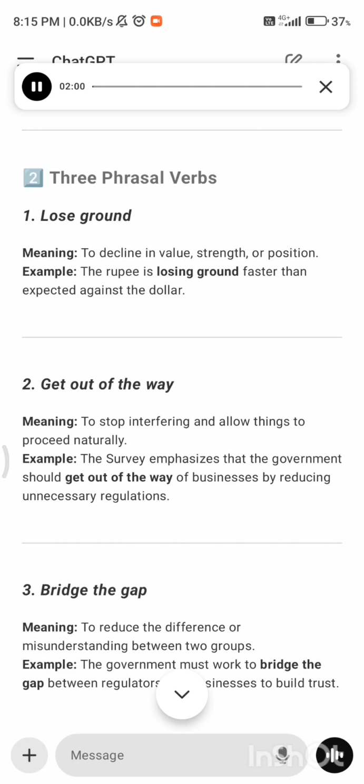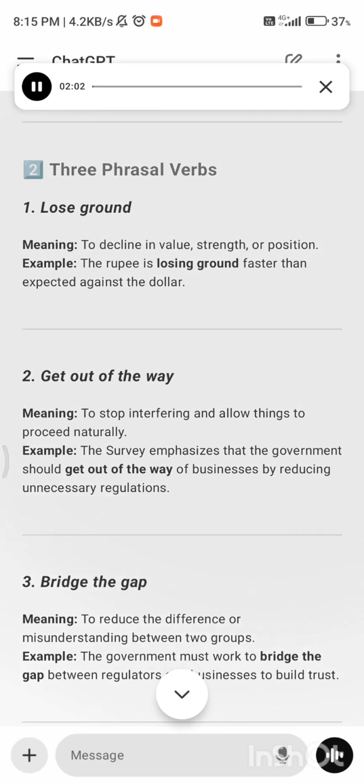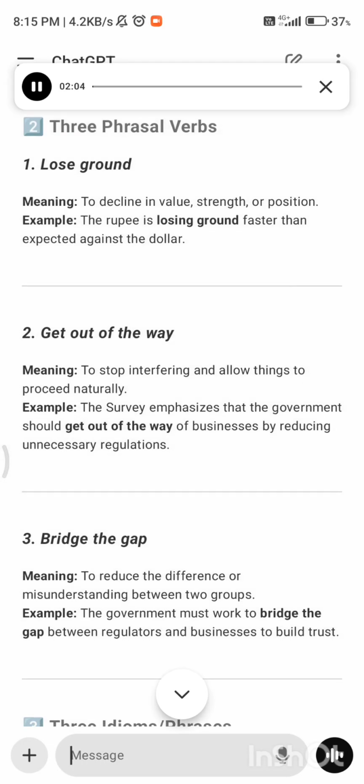Example: the rupee is losing ground faster than expected against the dollar. 2. Get out of the way, meaning to stop interfering and allow things to proceed naturally. Example: the survey emphasizes that the government should get out of the way of businesses by reducing unnecessary regulations.